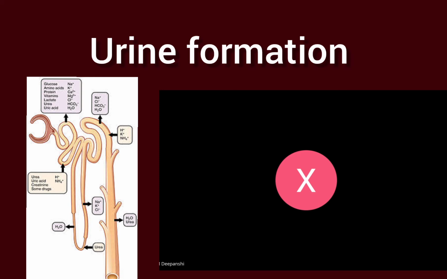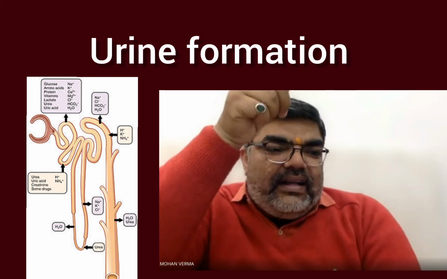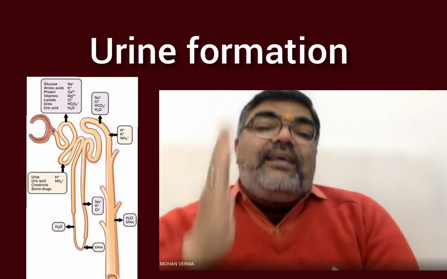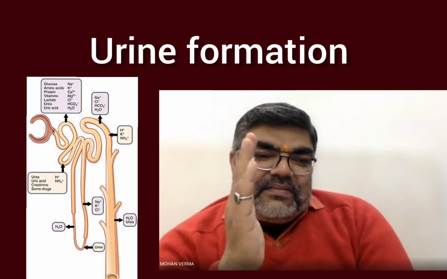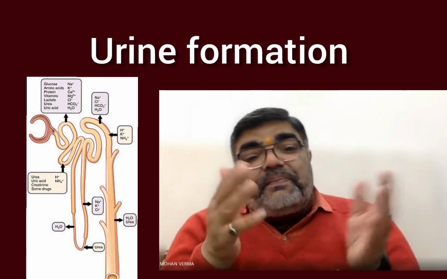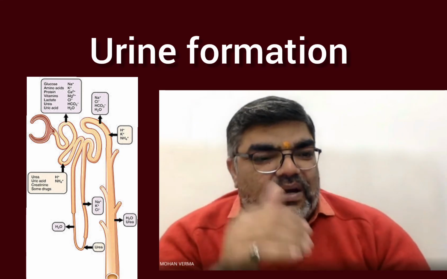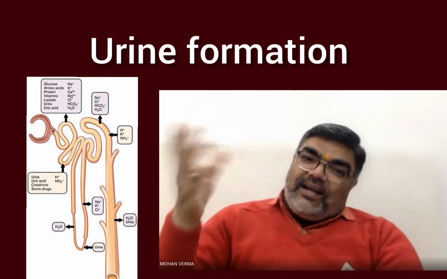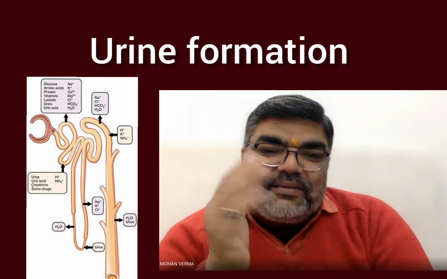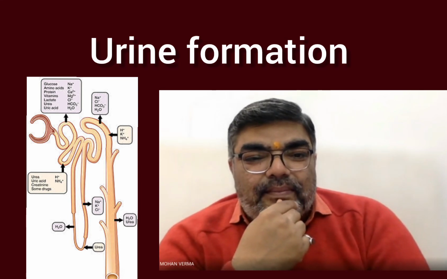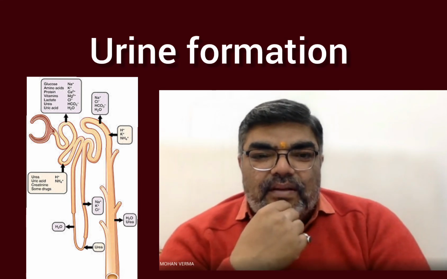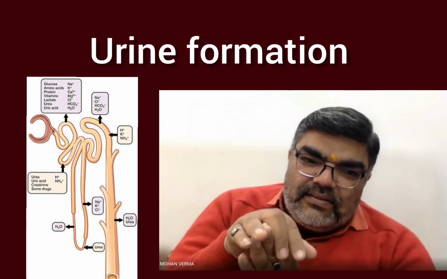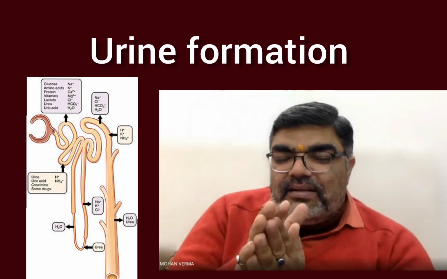Now the ascending limb. This is the descending, now the ascending. This is vice versa. Impermeable to water but permeable to solute. Now what will happen? This urine will again dilute or concentrate?